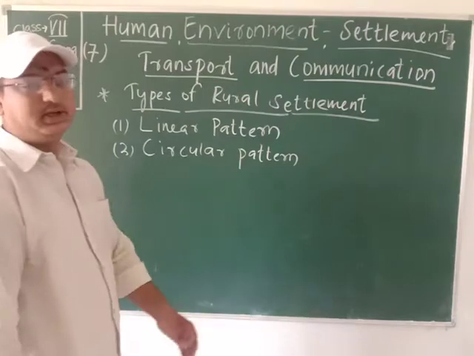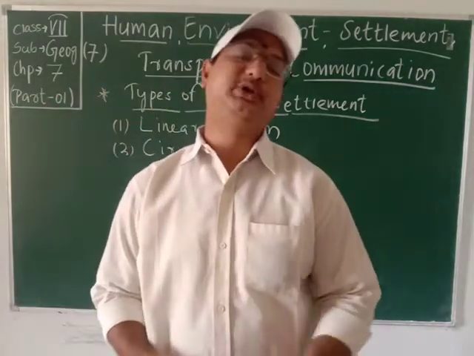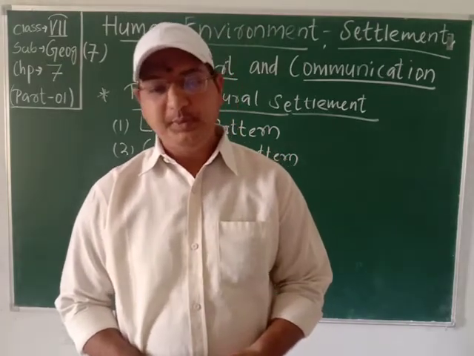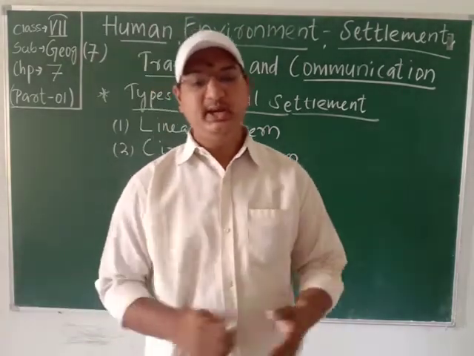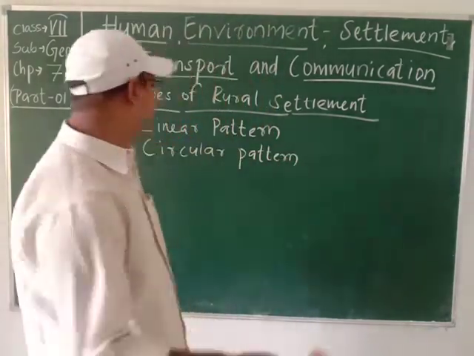The third one is the star-like pattern. The fourth one is compact or nucleated settlement. The fifth one is the dispersed and scattered settlement. Students, we will study one by one. The first one is linear pattern.